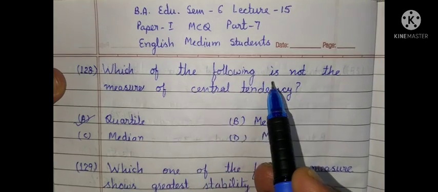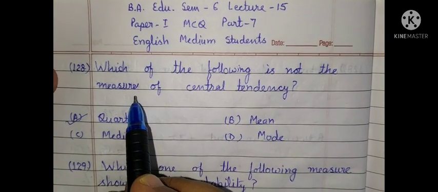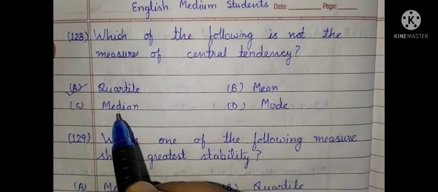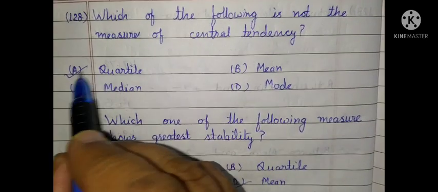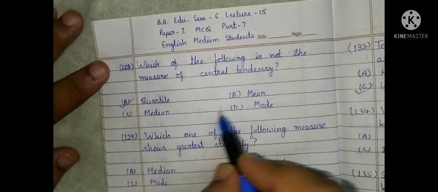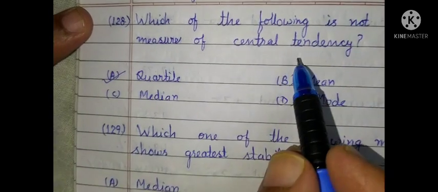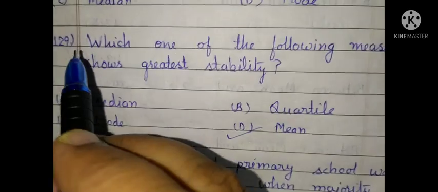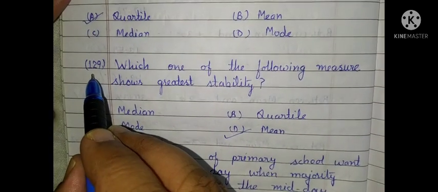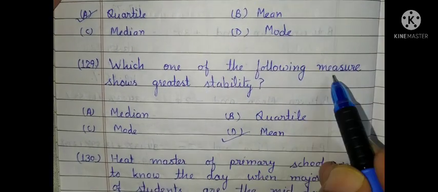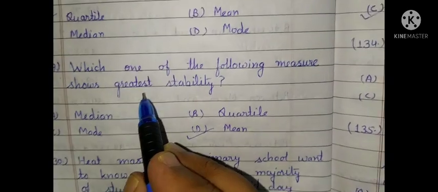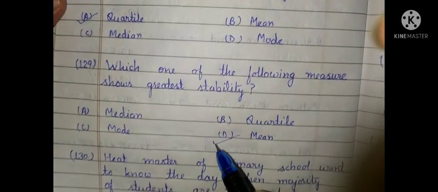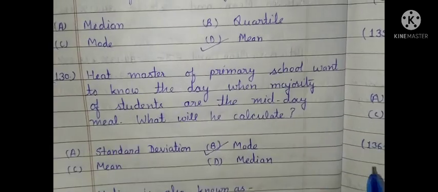Which of the following is not the measure of central tendency? So out of mean, median, mode, quartile is the answer. Since mean, median, mode are the measures of central tendency, option A is correct. Question number 129. Which one of the following measures shows greatest stability? The correct answer is mean. So option D is correct.